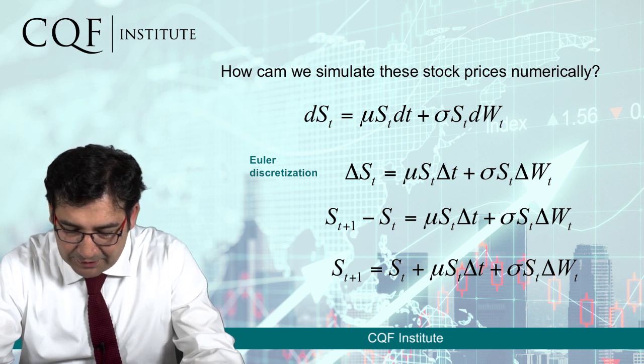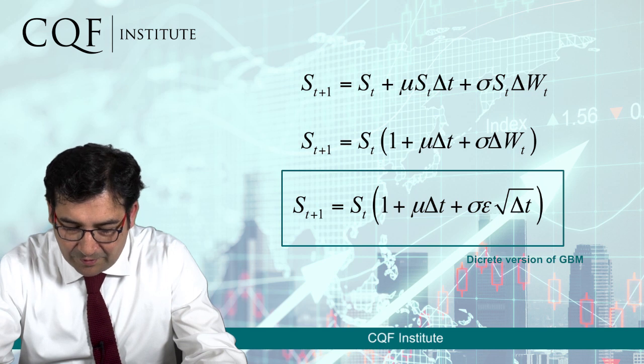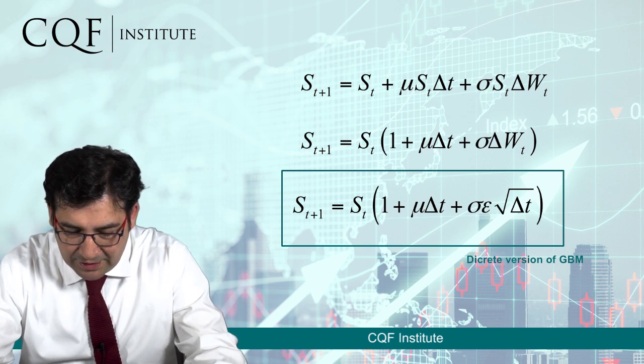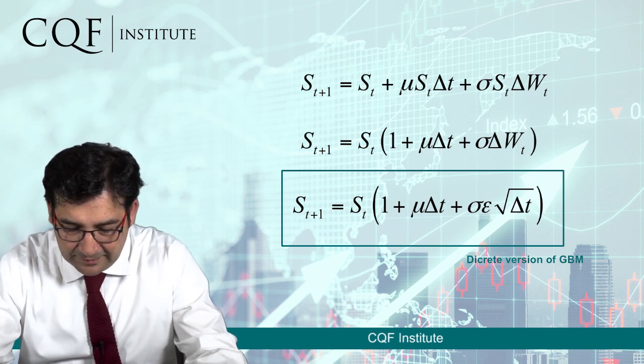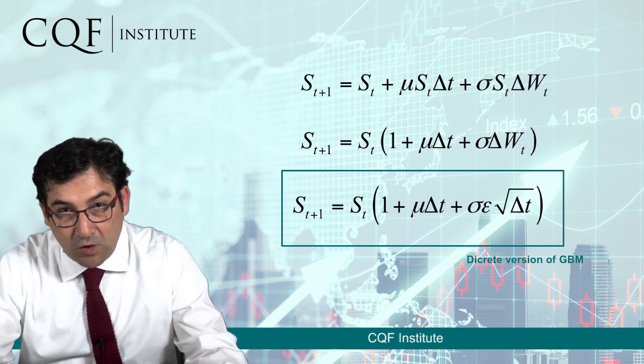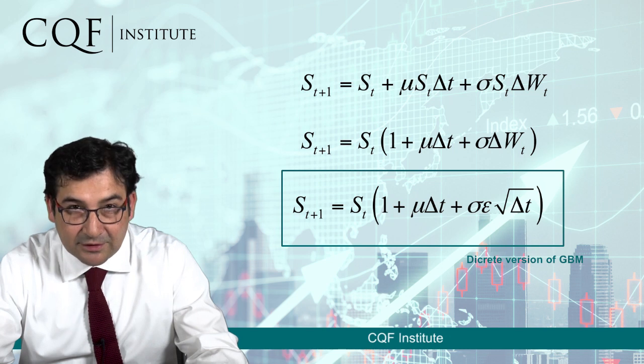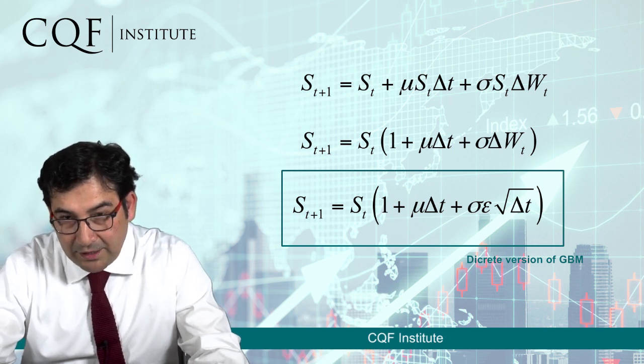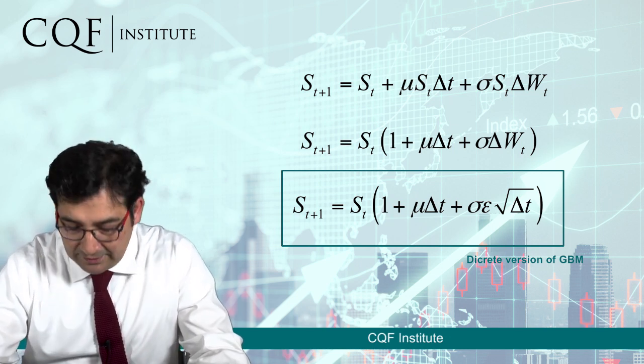This algebraic representation that we see in the bottom of the page can be indeed rearranged such that we have one formula that says that the price of the stock at time t plus 1 equals the price of the stock at time t multiplied by all these things that we see in the parentheses.